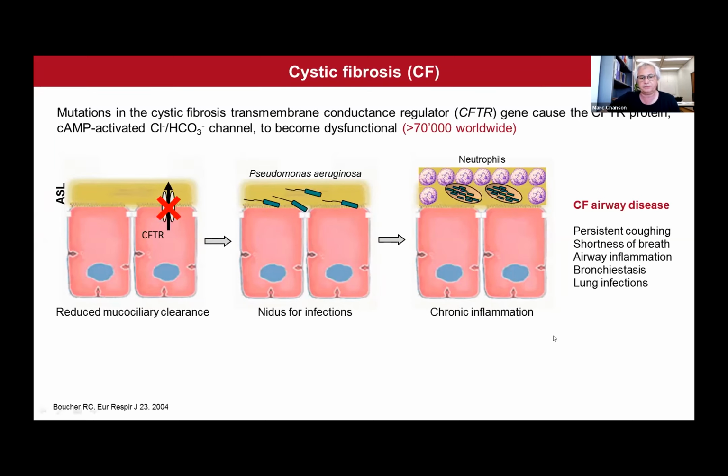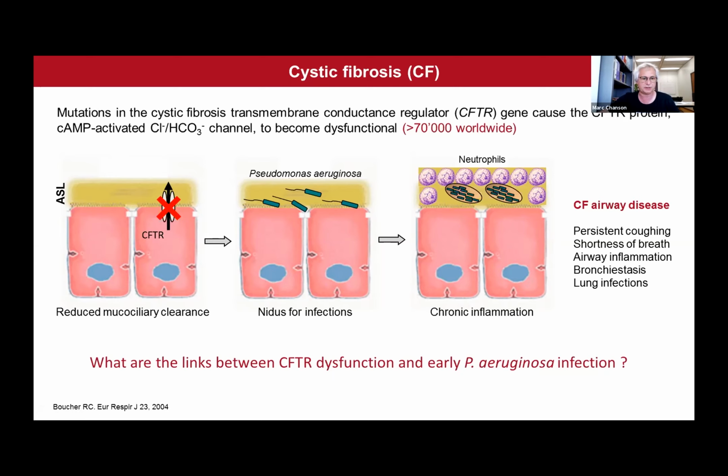However, there is still a question that remains poorly understood so far, which is what are the links between CFTR dysfunction and the early colonization, early infection of the airways by Pseudomonas aeruginosa.